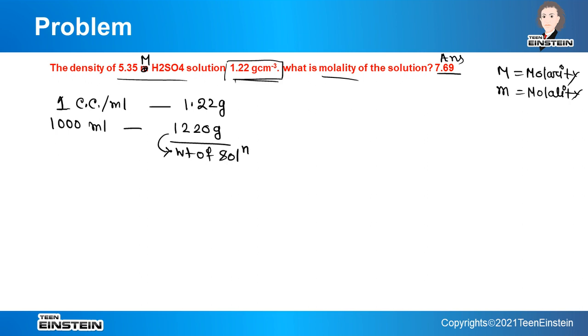But to find out the weight of solvent, first we should know the weight of solute. If we subtract the weight of solute from the weight of solution, we will get the weight of solvent. So how to find out the weight of solute? Solute is here H2SO4. So we should know the molar mass of H2SO4. If it is not given, we have to calculate it.